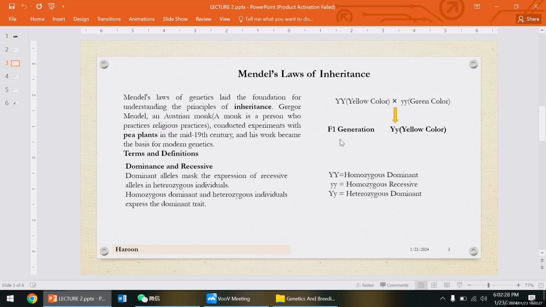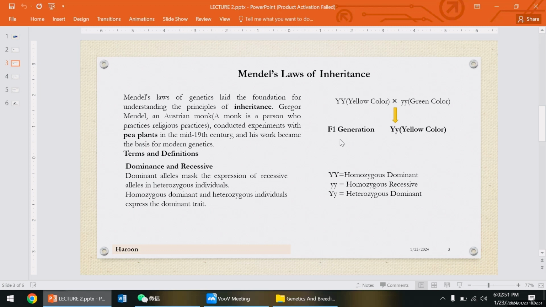Mendel's law of genetics laid the foundation for understanding the principle of inheritance, how characteristics are transferred from parents to offspring.